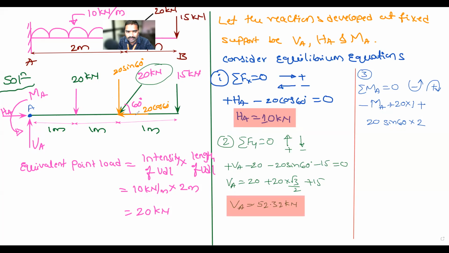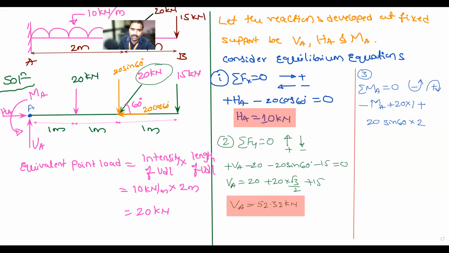Next, there is a horizontal force 20 cos 60. Is it producing any moment? No. Why is it not producing? It is passing through point A. This 20 cos 60 is passing through the point A, so there is no perpendicular distance. That's why it is not producing any moment. Do you understand now, all of you?